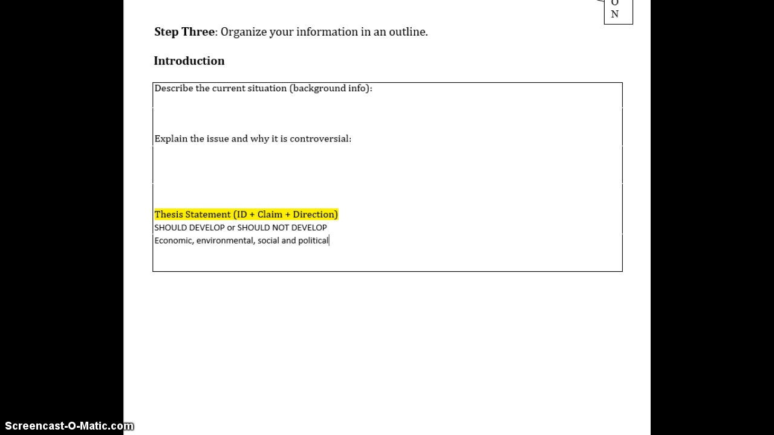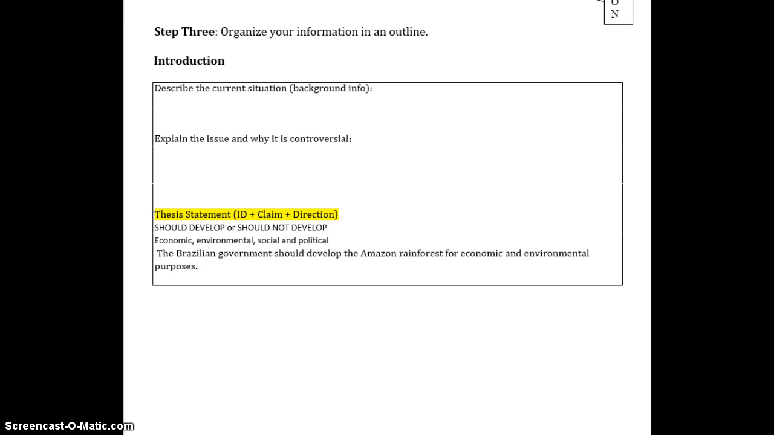You will only need to choose 2 reasons. You will write a paragraph about each of these 2 reasons or categories in an individual paragraph. So, an example of a topic sentence for this paper would say something like, the Brazilian government should develop the Amazon rainforest for economic and environmental purposes.